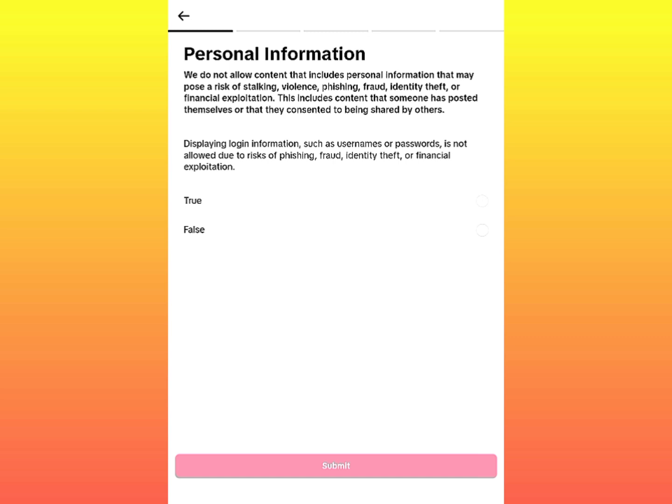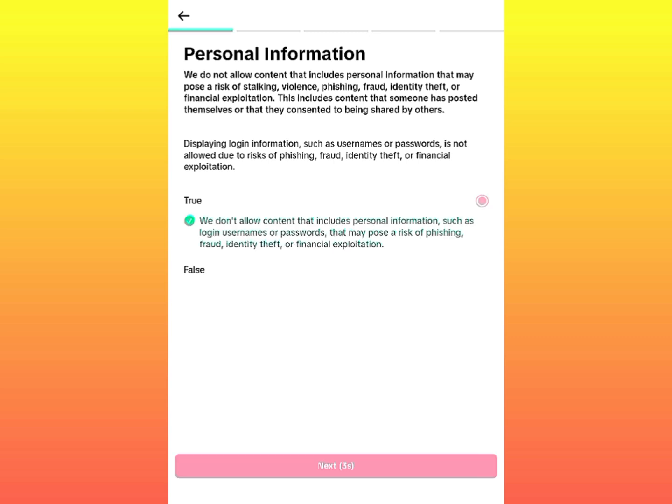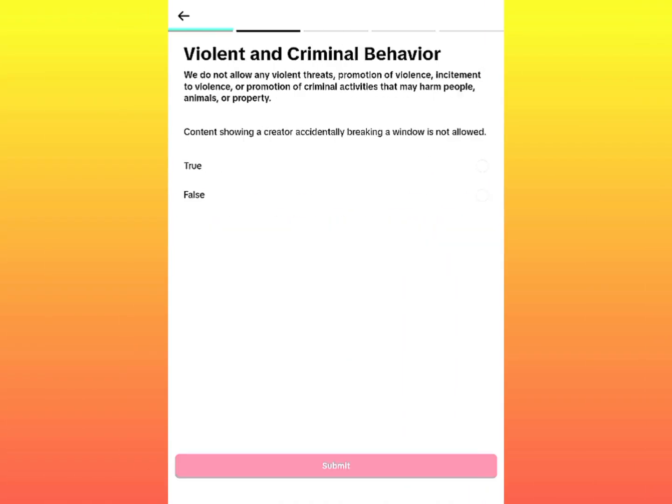Displaying login information such as username or password is not allowed due to risks of phishing, fraud, identity theft, financial exploitation. And that is true. So I click on true and submit it. Yes, I was correct, but I did not reveal any personal information and it was a comedy, so this doesn't apply to me. Let's go next.